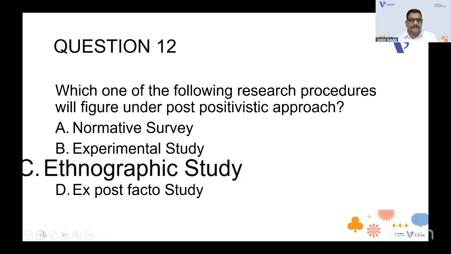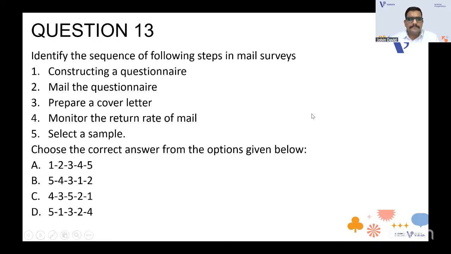Can I move on to the next one? Question number 13. Identify the sequence of the following steps in mail surveys. It's very simple: constructing a questionnaire, mail the questionnaire, prepare a cover letter, monitor the return rate, select a sample. Then you want to choose the correct sequence, 1, 2, 3, 4, 5, or 5, 4, 3, 1, 2, like that. So, Alan, what do you think the first step will be? Is it constructing a questionnaire?